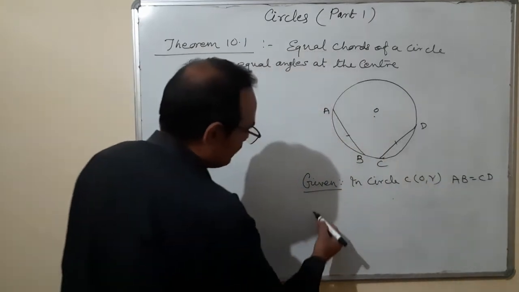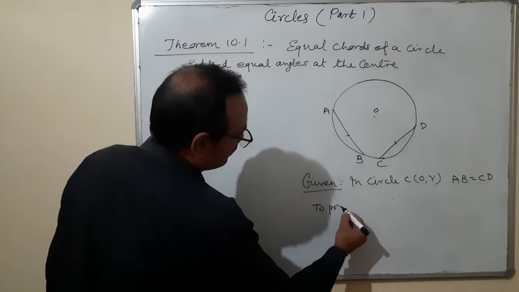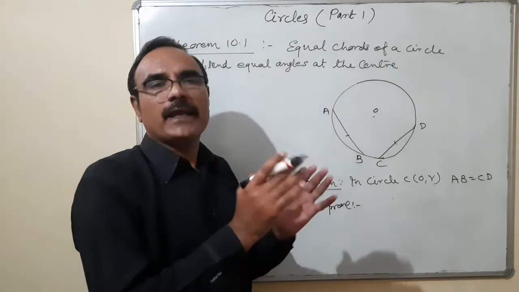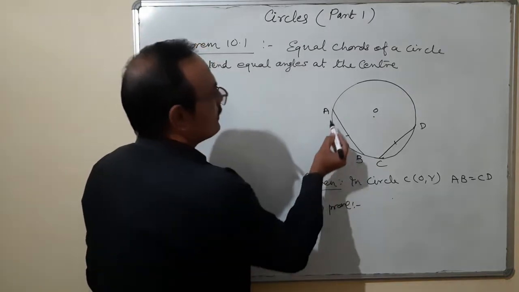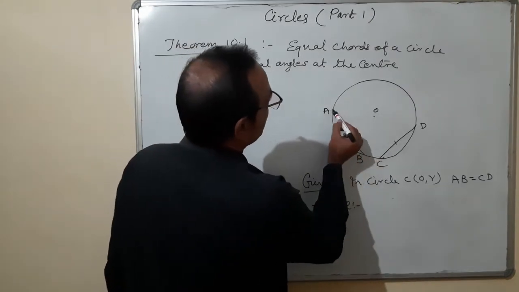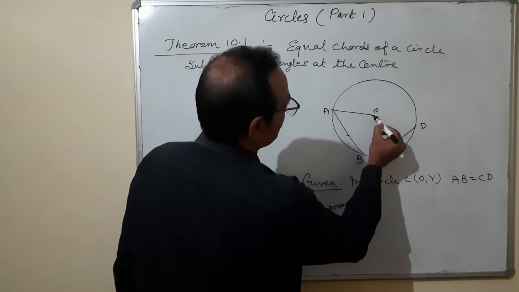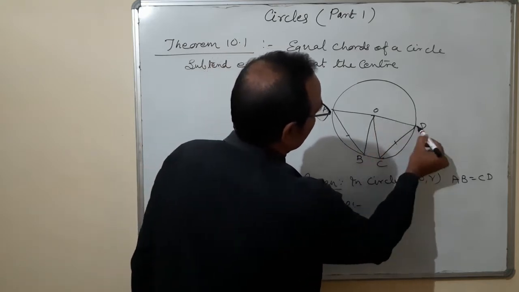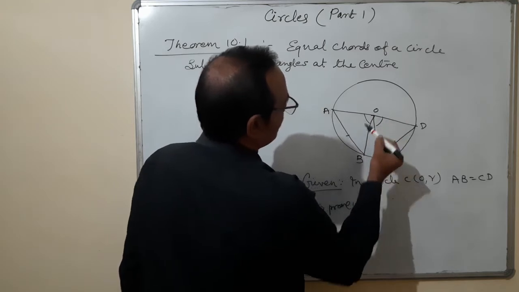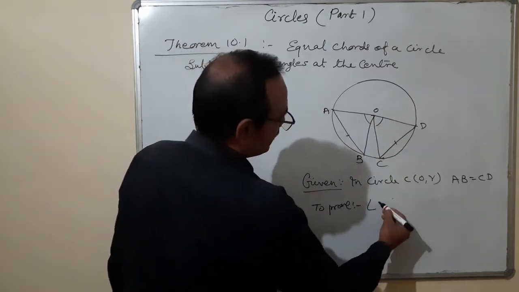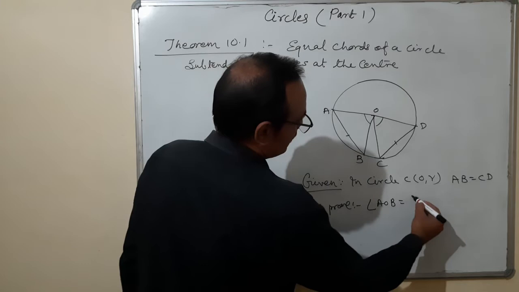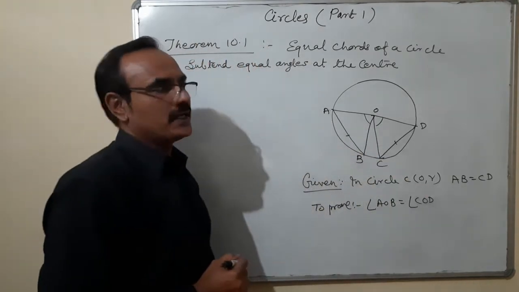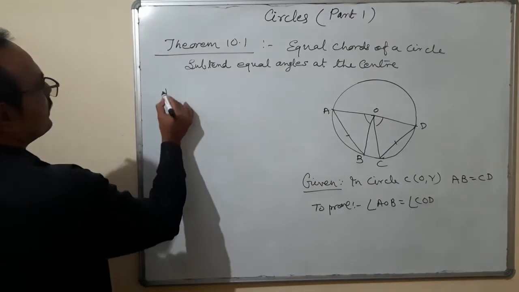To prove: equal chords of a circle subtend equal angle at the center. So this chord AB is subtending an angle at the center. We are going to prove that angle AOB is equal to angle COD.